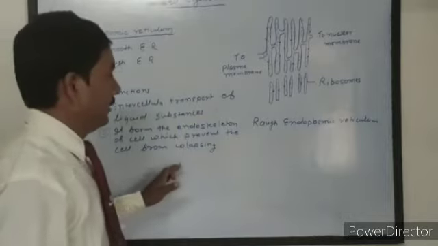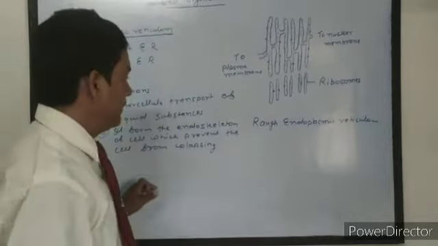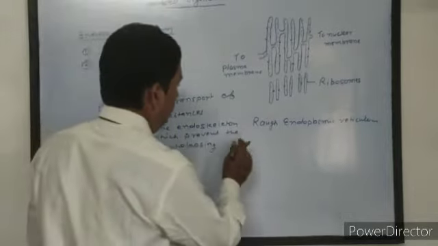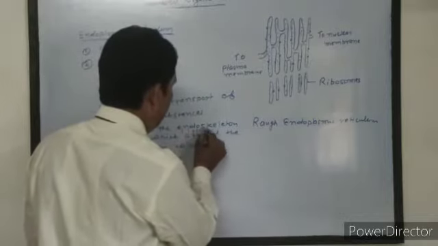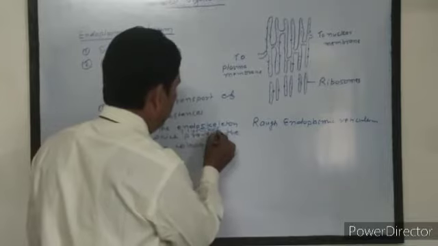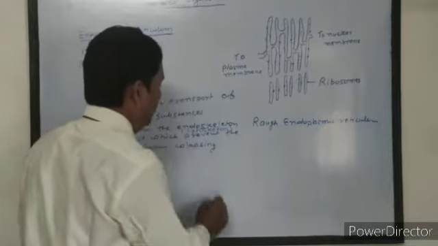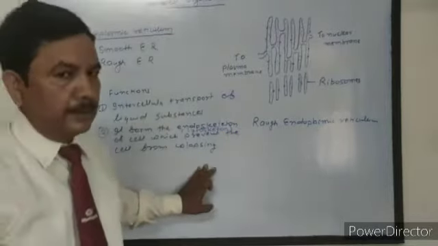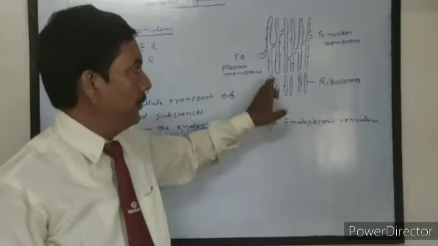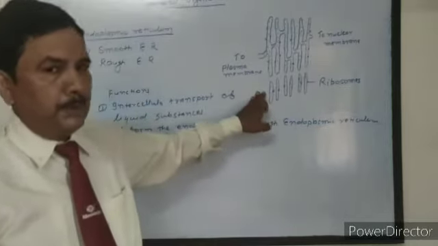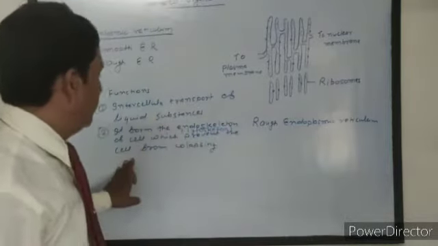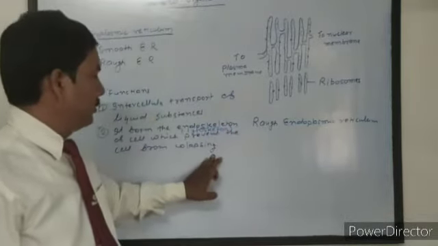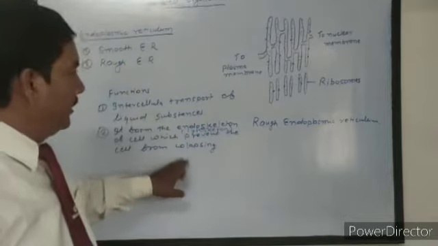It forms cytoendoskeleton, that means cytoskeleton. That means the skeleton of cytoplasm is made up of endoplasmic reticulum. If endoplasmic reticulum is not present, then the cell becomes collapsed. So it prevents the collapsing of cell.